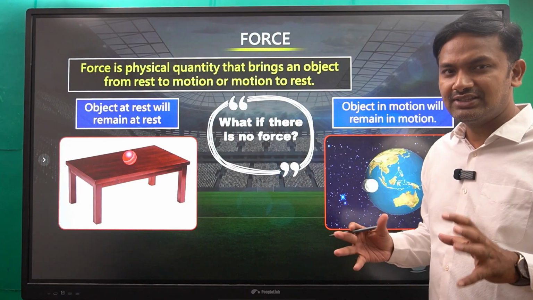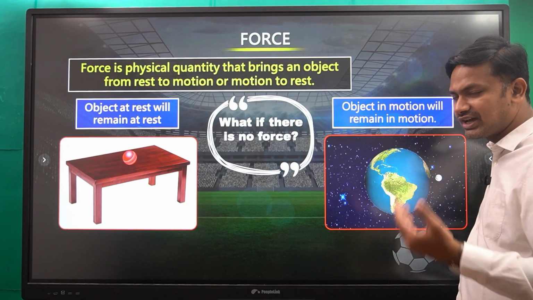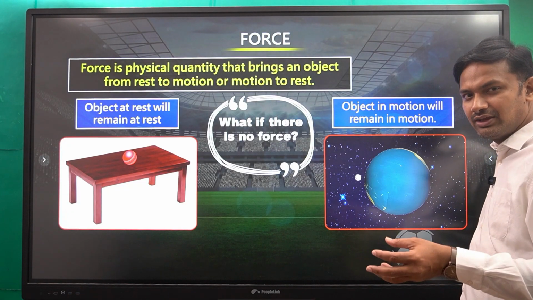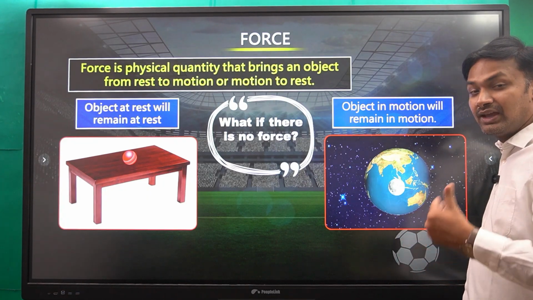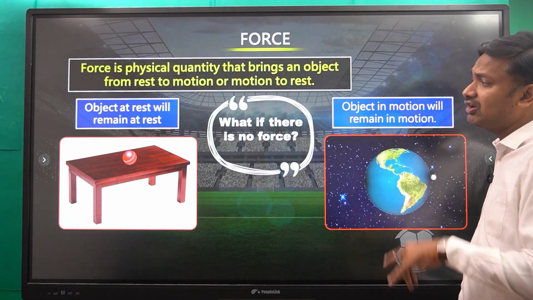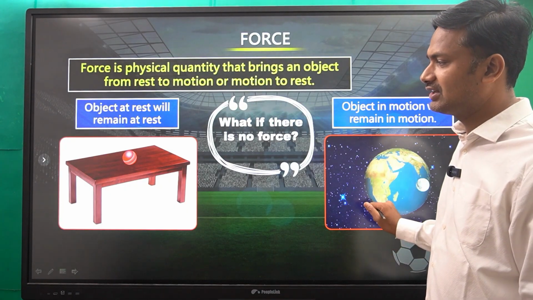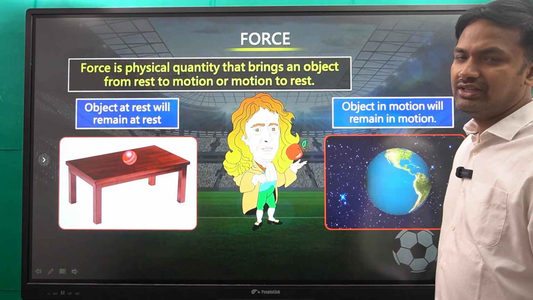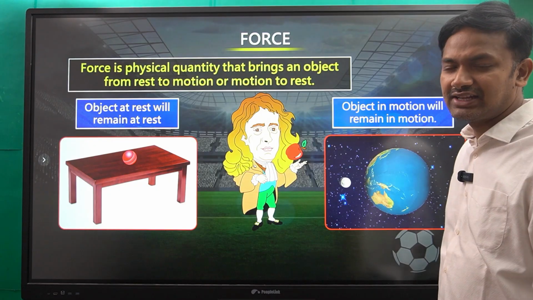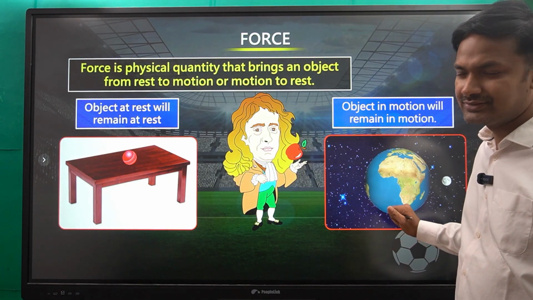Imagine a ball is moving in the horizontal direction. A ball in motion. If no force is there, it will continue to move in that particular direction. Okay, so this was given by the scientist Isaac Newton.